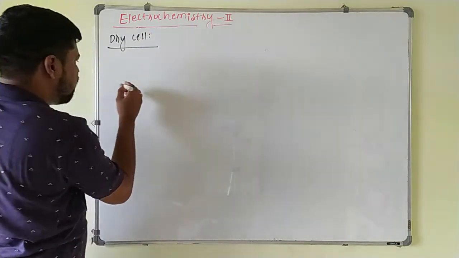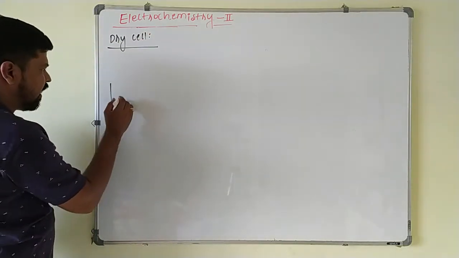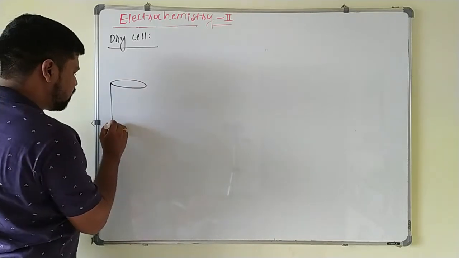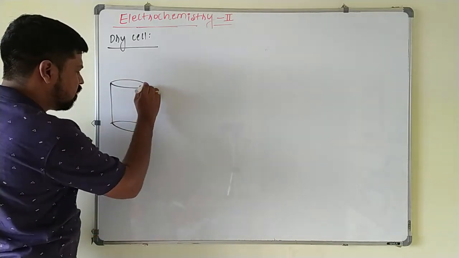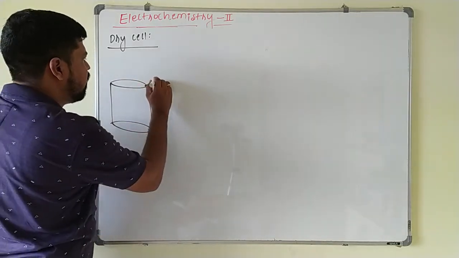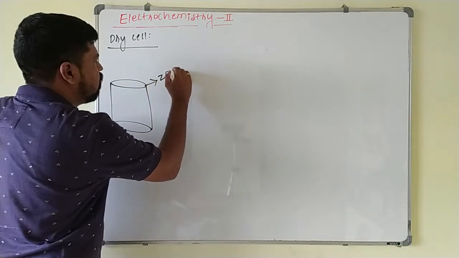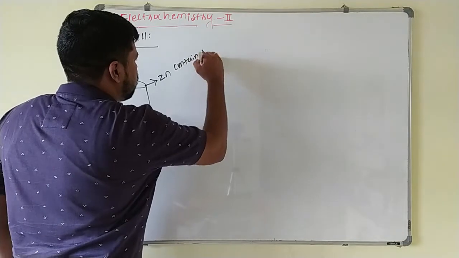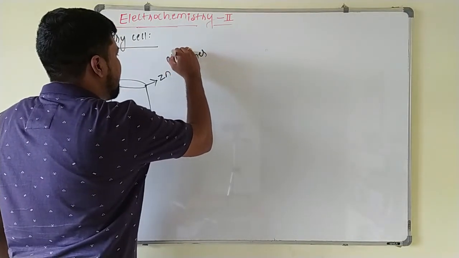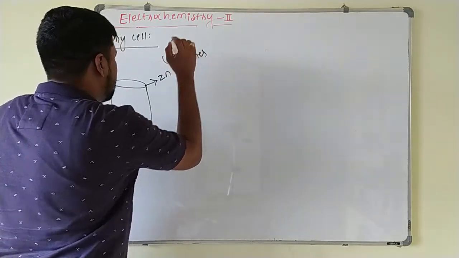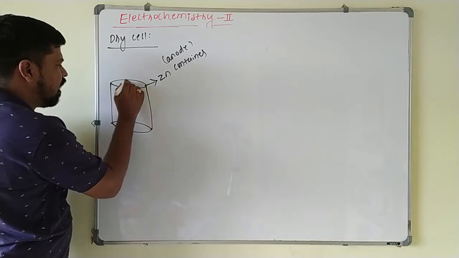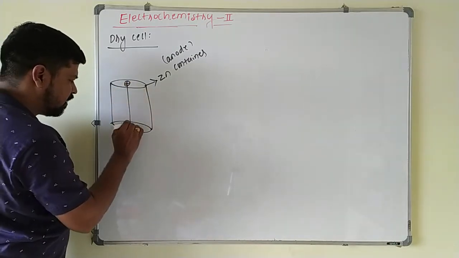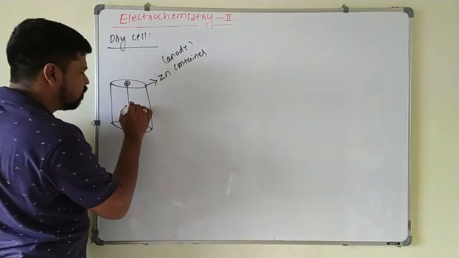In this dry cell, a zinc container which is acting as an anode here, one zinc container is taken, and this will be your zinc container. This zinc container acts as anode, and at the center of this container a carbon rod is kept here, which is acting as cathode.